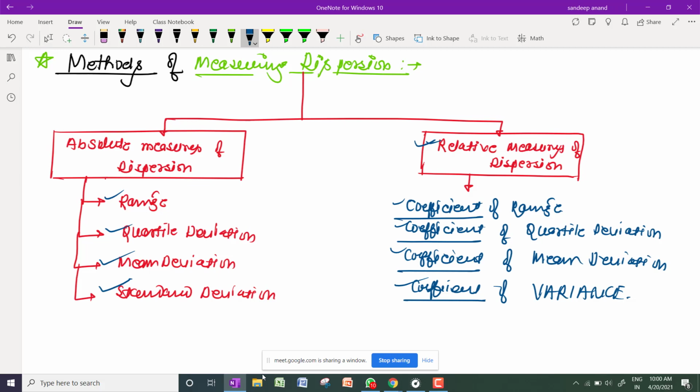So here we get a quantity with units, and here we get a dimensionless or unitless quantity. The important thing about relative measures of dispersion is that they are used for comparison of data.